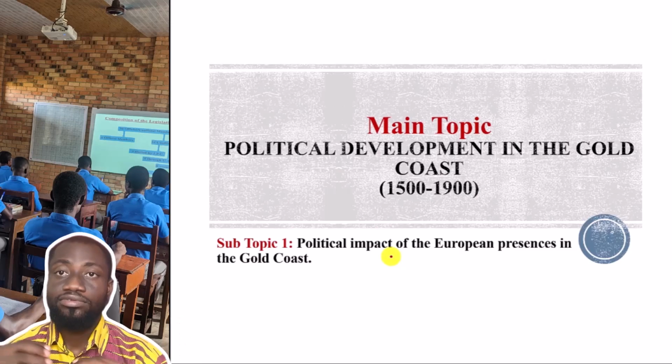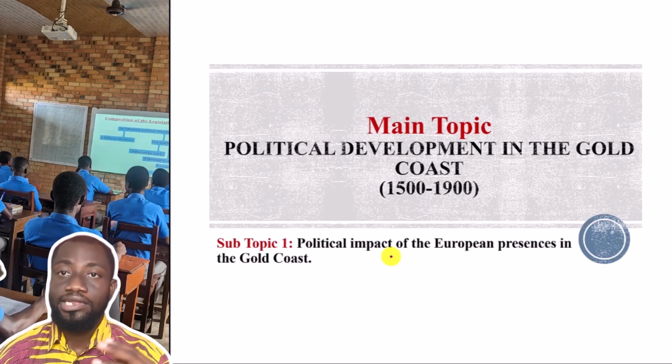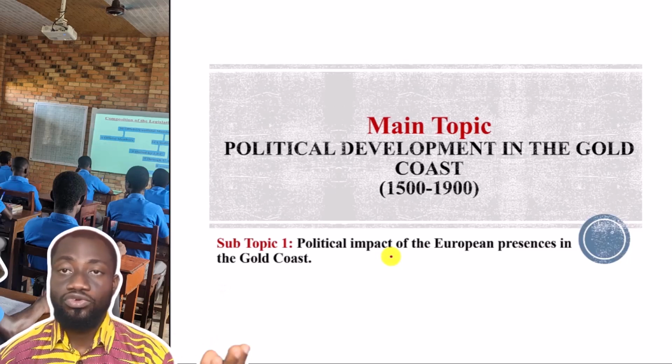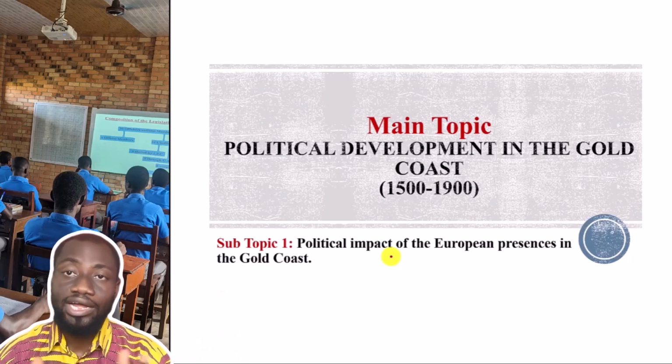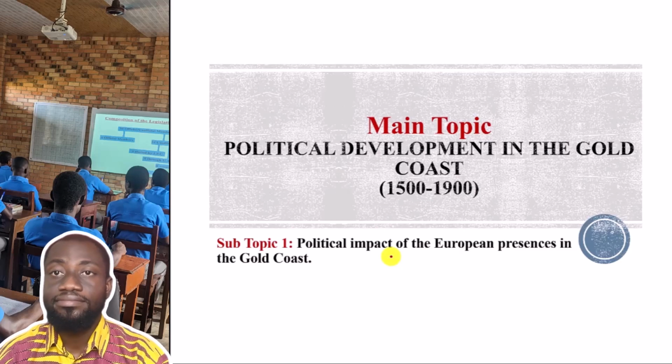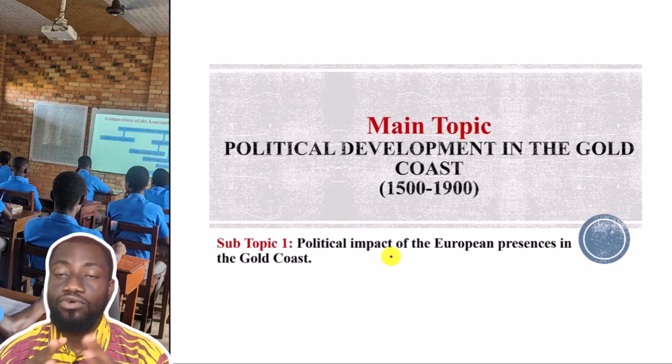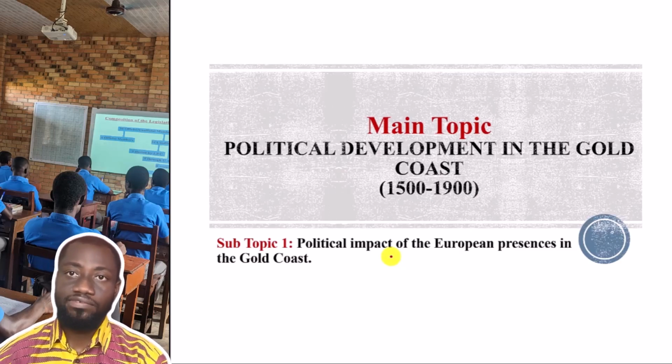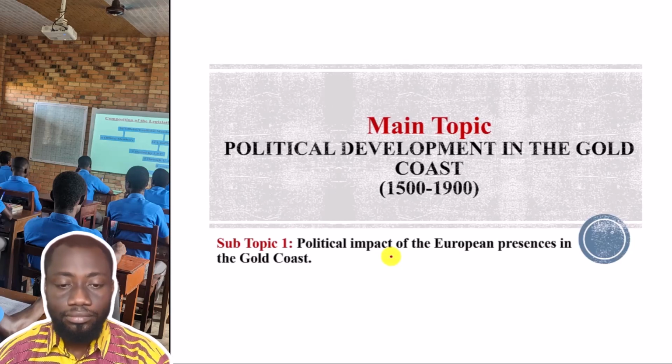Have that in mind, so that in our further discourse, you don't assume that when you hear the name Gold Coast, Asante is part. Asante, as we are saying, was not part of the Gold Coast. Anytime you hear Gold Coast, Asante is not part until 1947, and we are not there yet.